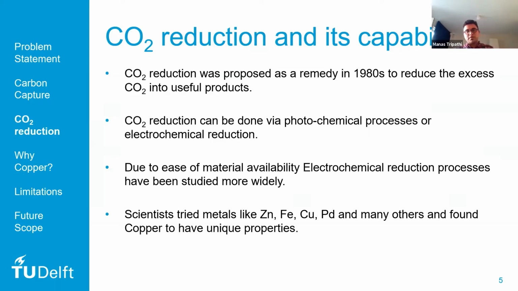Photochemical processes require complex ligands, and it's a bit complex as its name suggests, and really costly. So a lot of research was done in electrochemical reduction, which uses metals like zinc, iron, copper, palladium, and many others. A lot of research has been focused on copper because it was found to have unique properties.